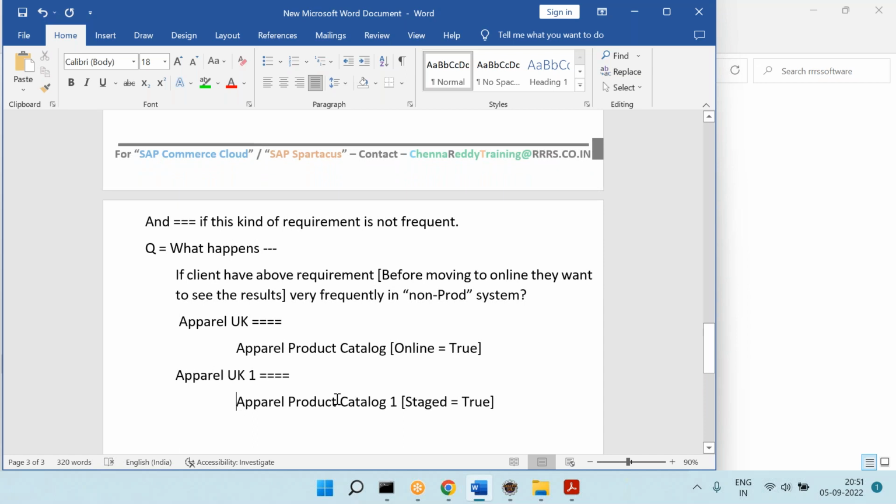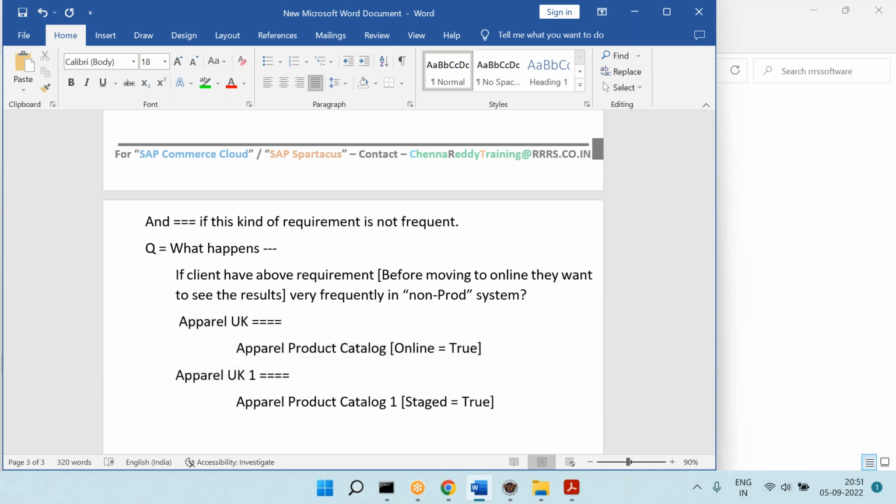Then you can check the results here. Using this product catalog, you can check in this website how it looks. Then you can move the changes to the website which has online equal to true. Like this, you can apply it.